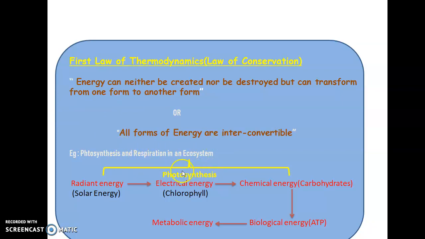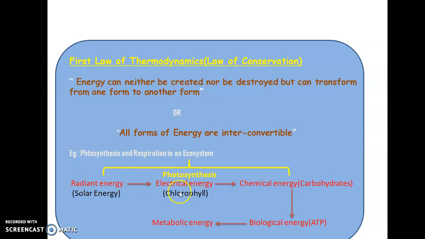Have you heard about photosynthesis? Yes, photosynthesis is a process of fixing carbon dioxide, which is seen in our atmosphere, into organic molecules like carbohydrates, and it generally takes place in green plants, right? So here you can see that during the photosynthesis process, first of all, the radiant energy or solar energy is getting converted into electrical energy.